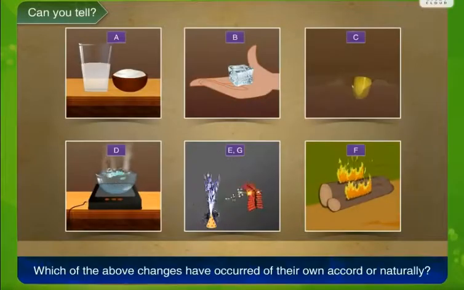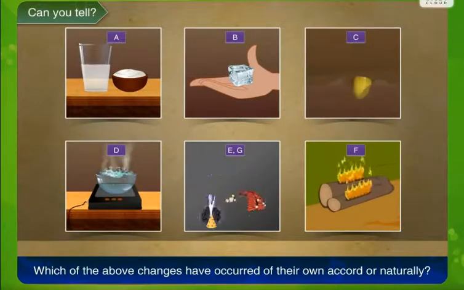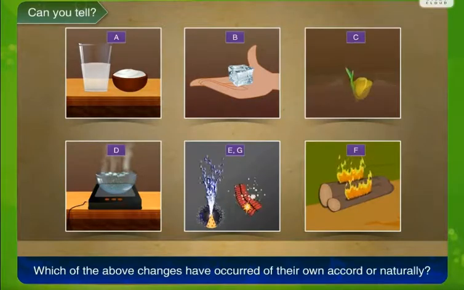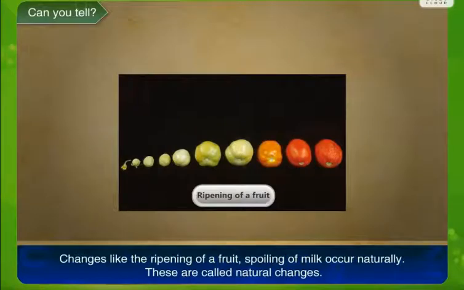Now as we have seen the physical and chemical changes, there are various other changes which we need to know. If we consider the examples of the changes which we have seen in physical and chemical, you can see that there are some changes which occur naturally and some changes which are man-made. Like here for example, in picture A, milk is converted into curd. That was a chemical change.